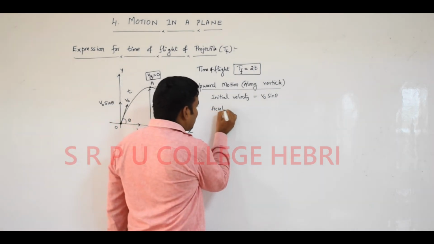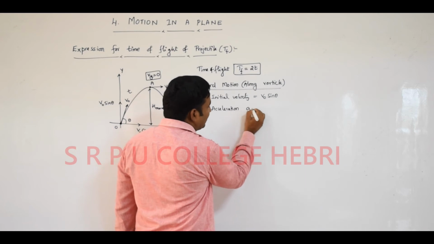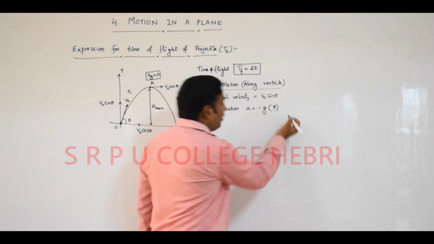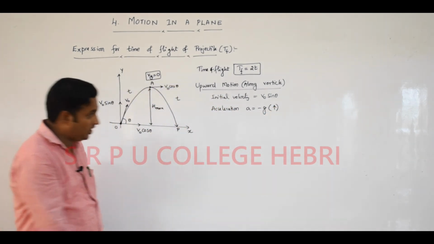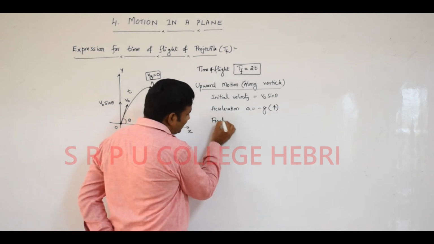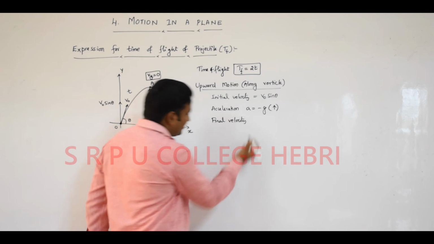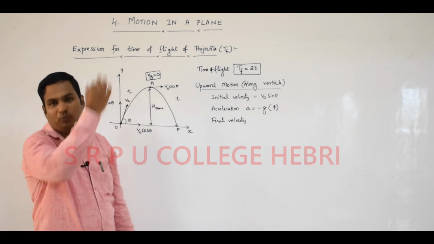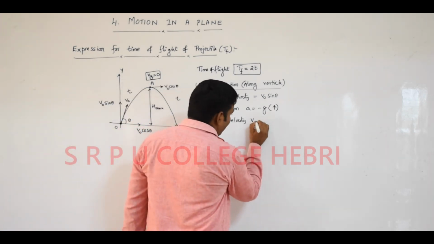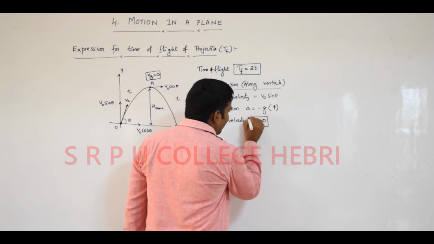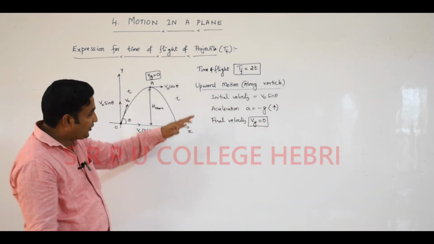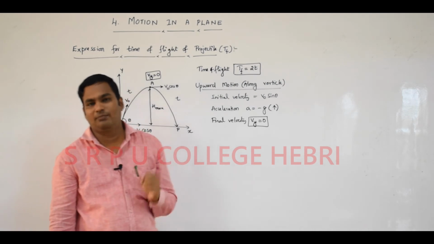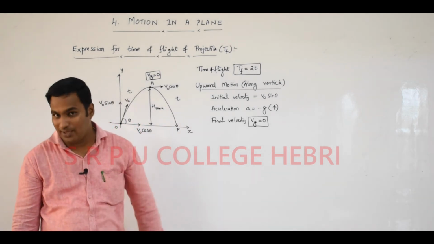Next, acceleration. a is equal to minus g, for which direction? Upward direction. For the upward direction, a is equal to minus g. Not only that, the final velocity at point A of the projectile is called the final velocity for upward motion. Final velocity Vy is equal to 0. By considering this, we have to get the expression for time of flight, which is the total time required for the complete journey.